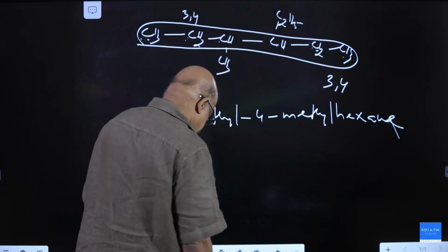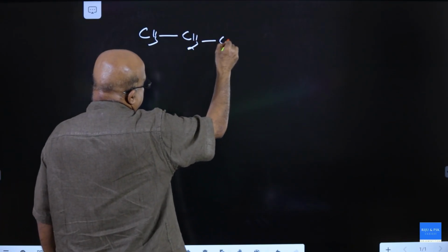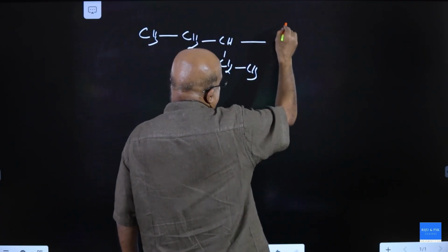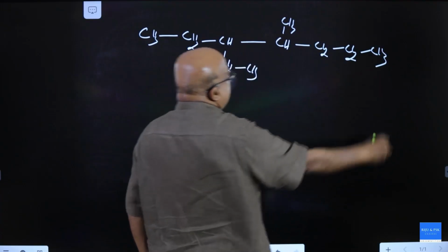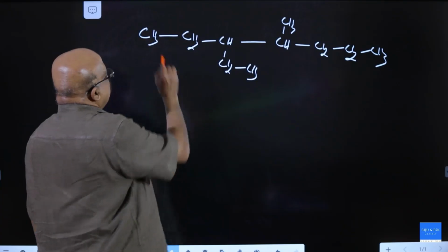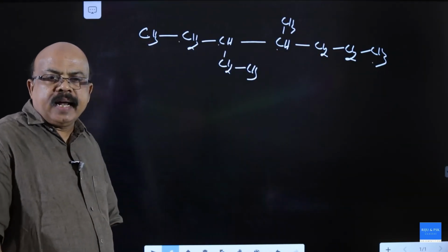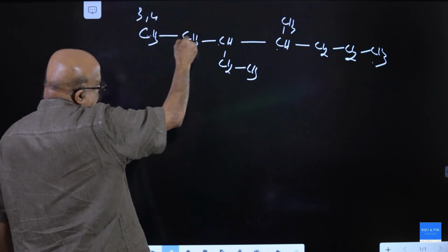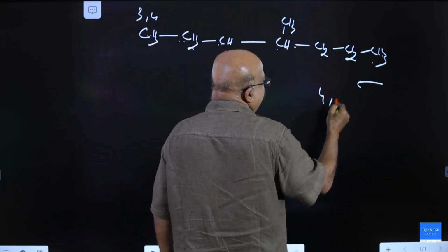Next one, CH3, this is parent chain has 7 carbon, 1, 2, 3, 4, 5, 6, 7. Two substituents, ethyl and methyl, locants 3, 4, 1, 2, 3. Here numbering 1, 2, 3, 4, 5.